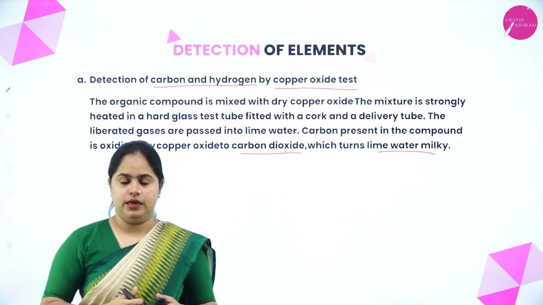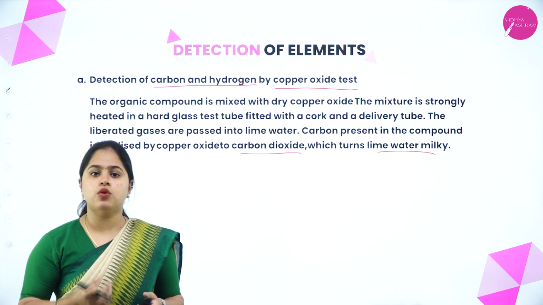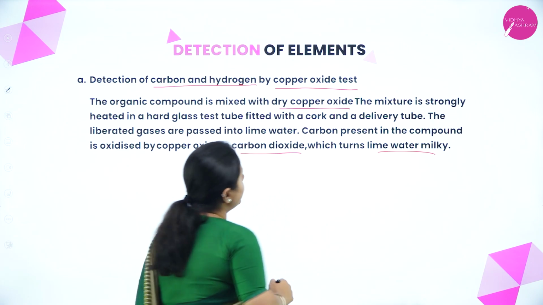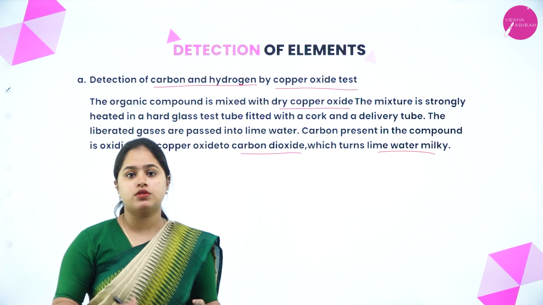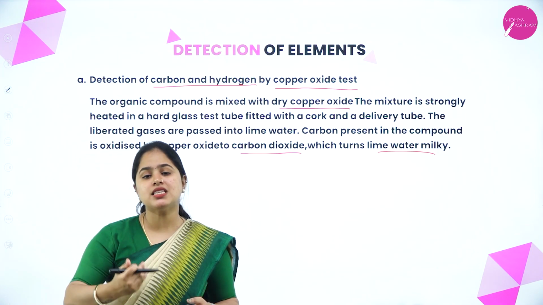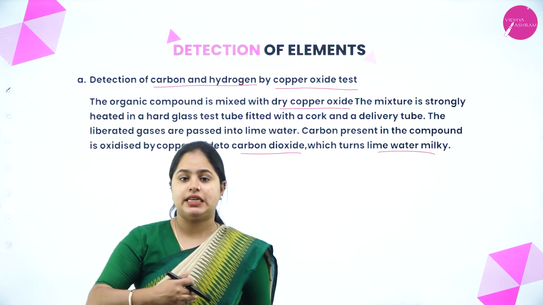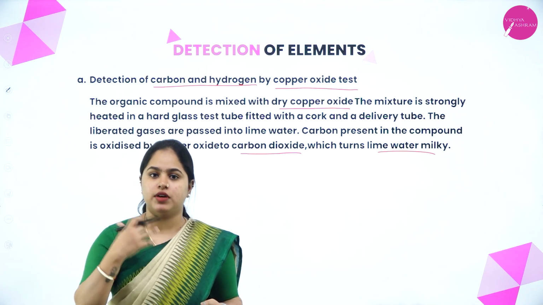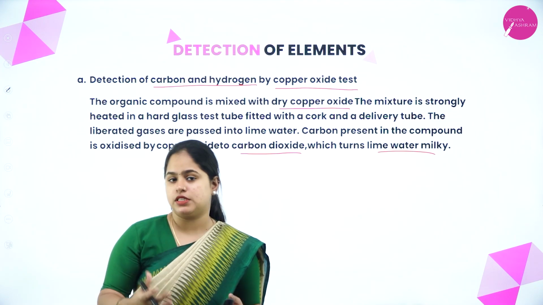So what is happening here? We are going to detect the presence of carbon and hydrogen. We take the organic compound and react it with copper oxide, right? The carbon reacts with copper oxide and produces carbon dioxide. When this carbon dioxide is passed through lime water, what happens to the lime water? It turns milky, right? So if the lime water color changes to milky, what can we confirm? The presence of carbon.